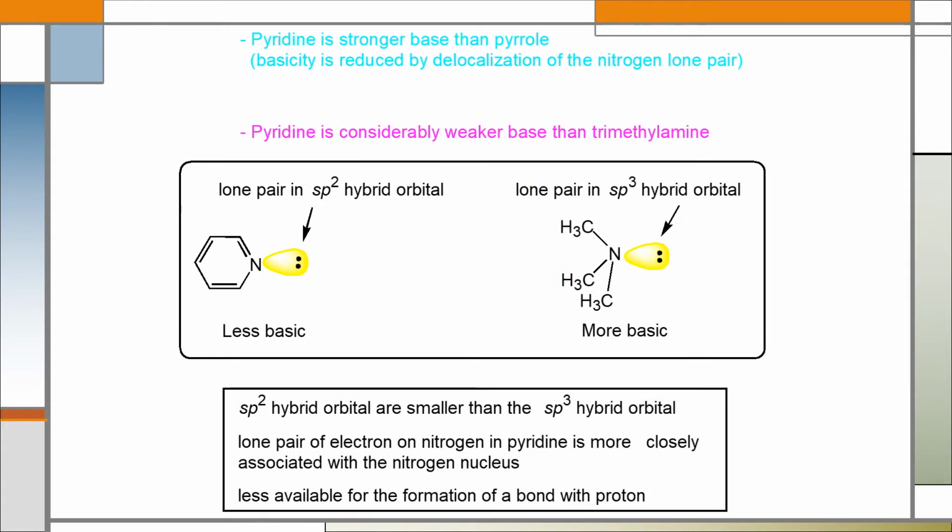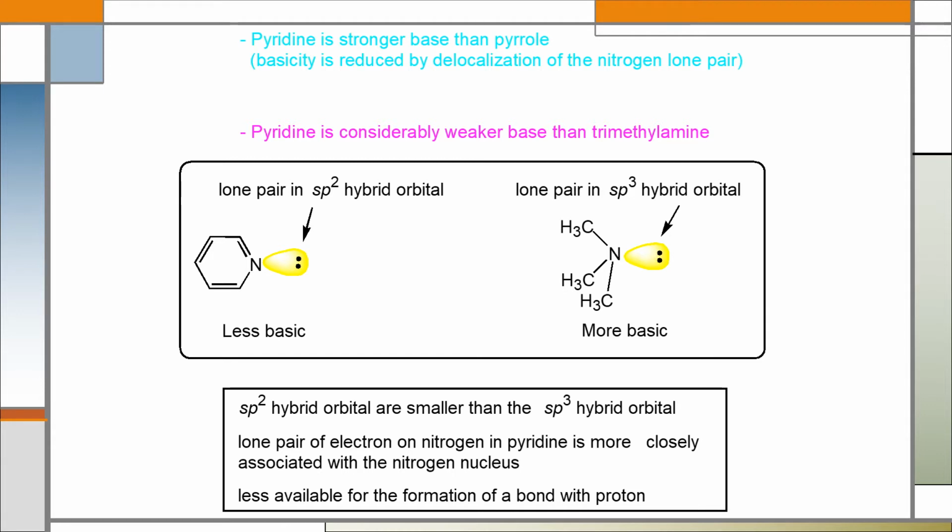Pyridine is a stronger base than pyrrole. In case of pyridine, the lone pair electron on the nitrogen atom is present in an sp2 hybrid orbital, but in case of pyrrole, the lone pair electron on nitrogen is present in a p orbital. That's why the basicity of pyrrole is reduced by delocalization of the nitrogen lone pair.